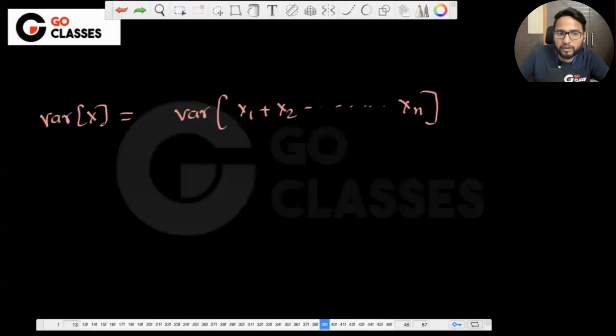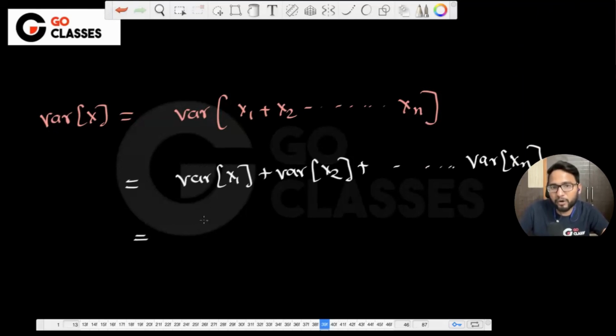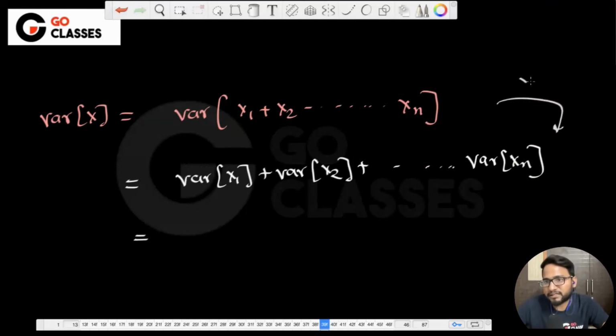So now if you find the variance, can you write it like this? If we can write it like this, then why? Can anyone tell me? Yes, because of independence. Do you need independence in the case of expectation? No, right? In the case of expectation, you can definitely write it without knowing whether the variables are independent or not. But here the xi's are independent.